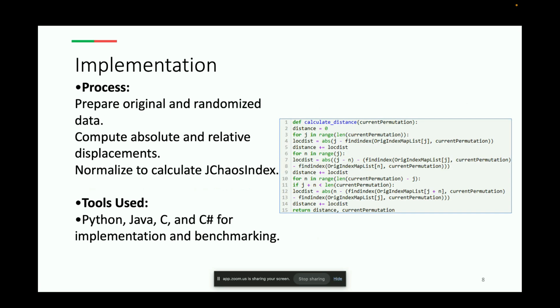I used programming languages like Python, Java, C, and C# for implementation and benchmarking. Each language offers different randomization techniques, so benchmarking across them allowed me to test the robustness of JChaosIndex. For example, trying it on Python generated highly dispersed configurations, while C# struck a balance between unpredictability and dispersion. This code is a tiny snippet that calculates the total displacement needed for calculating the JChaosIndex, but the complete code is in the paper.